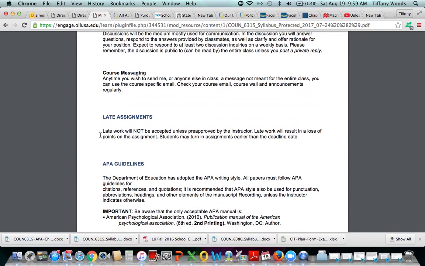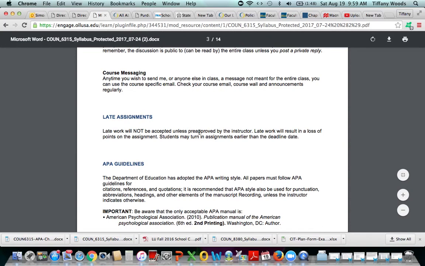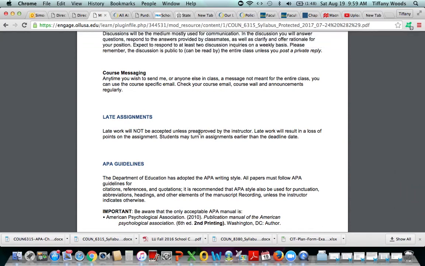Late assignments. Late work will not be accepted unless pre-approved by the instructor. So make sure you understand that if there is something that's coming up and you know that your assignment may be late, then you need to let me know that so we can discuss it to see if this is a case where a late assignment can be accepted. Once the due date has come forward, late assignments are not accepted for grades.